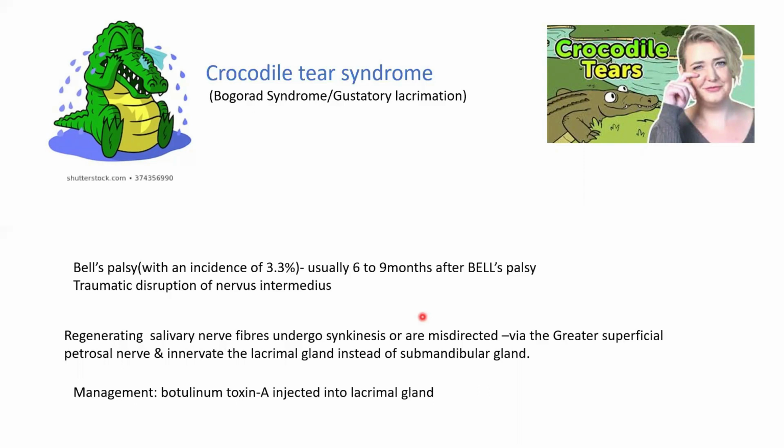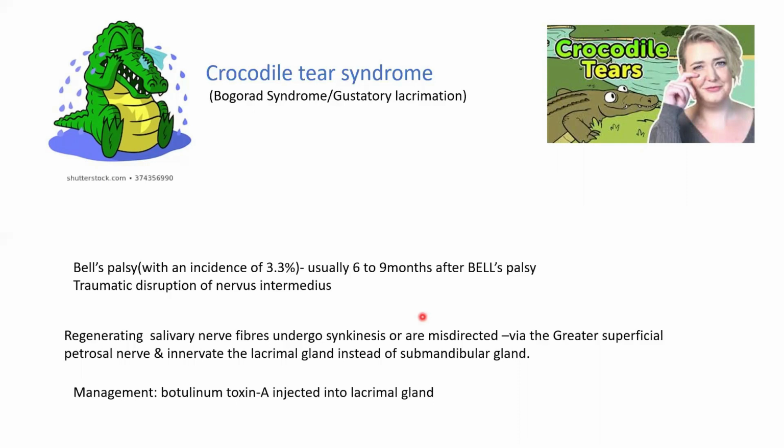So what happens in the recovery phase? The regenerating salivary nerve fibers are actually misdirected. Instead of entering the submandibular salivary gland, they go via the greater petrosal nerve and innervate the lacrimal gland. So whenever the patient gets to see or eat food, what happens? There's a lot of tear secretion coming from it.